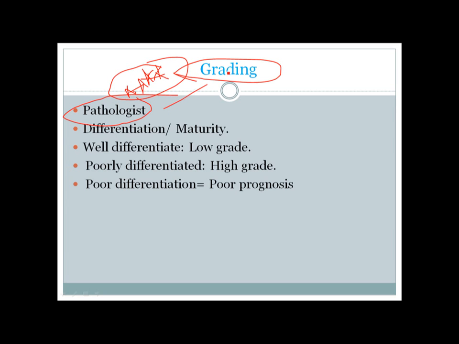That's how he grades it. Grading is done to see the maturity or differentiation of the tissue. If the tissue is well differentiated, we call it low grade, and if the tumor is poorly differentiated, we call it a high grade tumor. Always remember that if the differentiation is poor, the prognosis will also be poor.